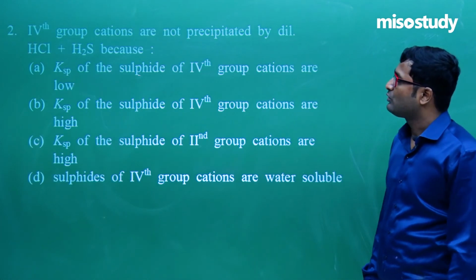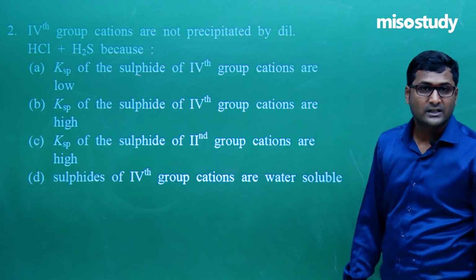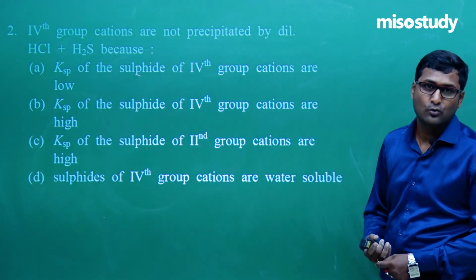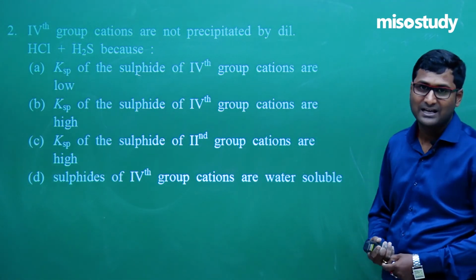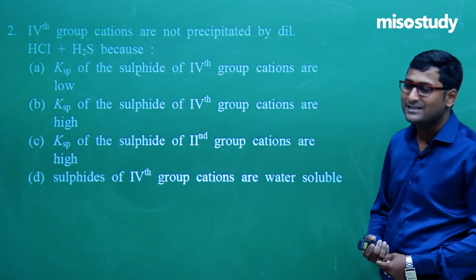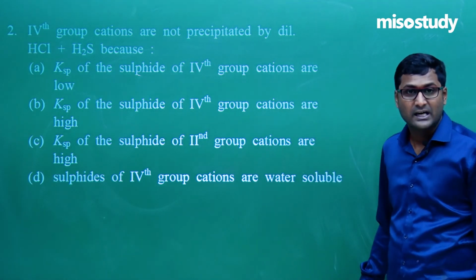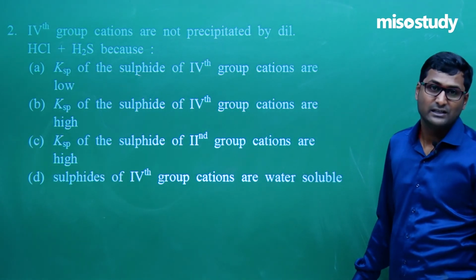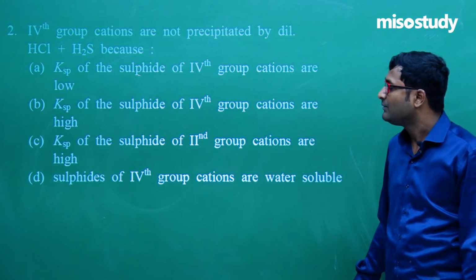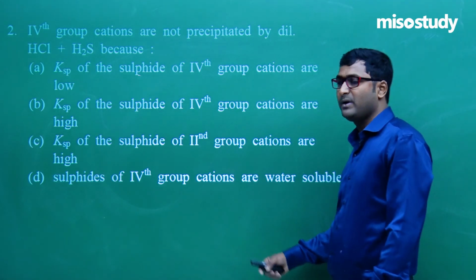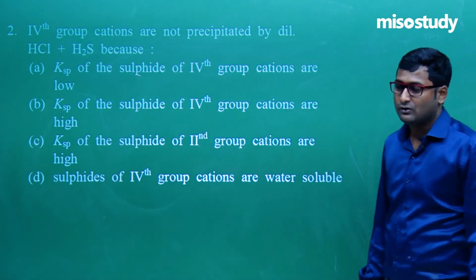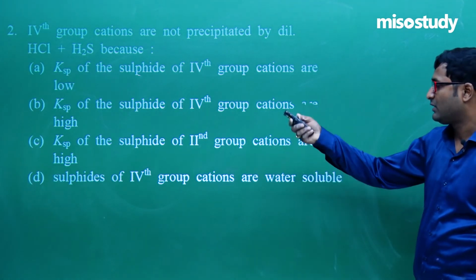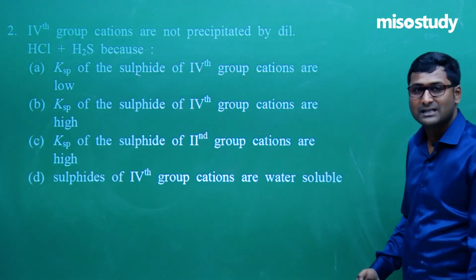For question number 2, fourth group, which contain Ni2 plus, Co2 plus, Zn2 plus, Mn2 plus, have higher solubility. Due to this reason, they do not form precipitate. When we compare group 2 radicals like Cd, Cu, Pb, they form PPT, but group 4 radicals do not form PPT because of the KSP. B is the correct option.